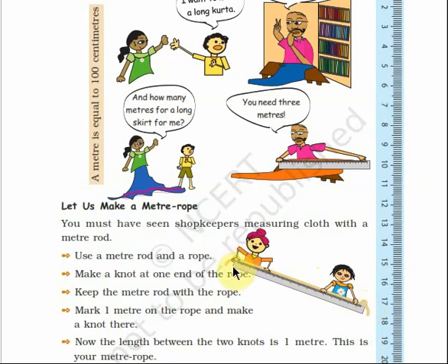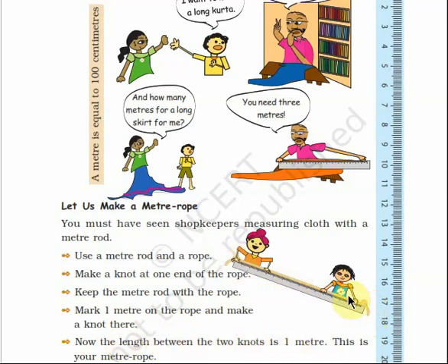The knot is kept exactly here at the end of the meter rod. And at this end of the rope, you have to make another knot. See, here it is, there is a knot. Make another knot, so this knot and this knot should be exactly on this end and this end of the meter rod. Okay, now the length between the two knots is 1 meter.